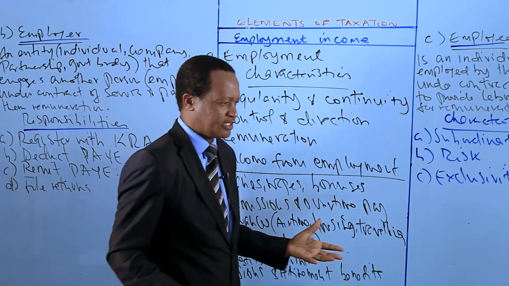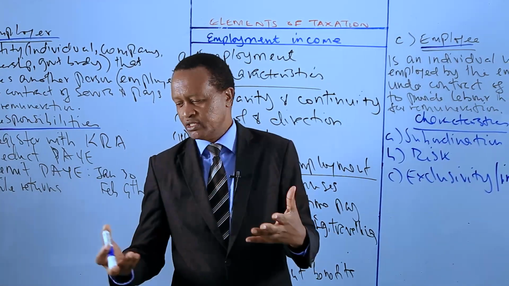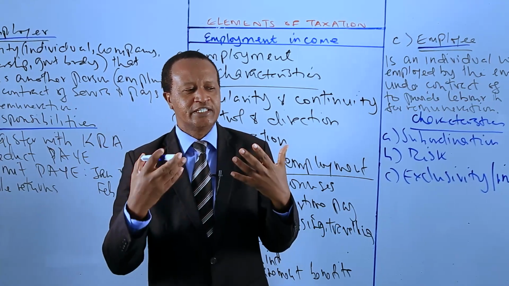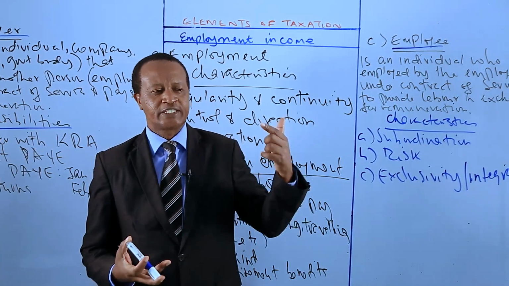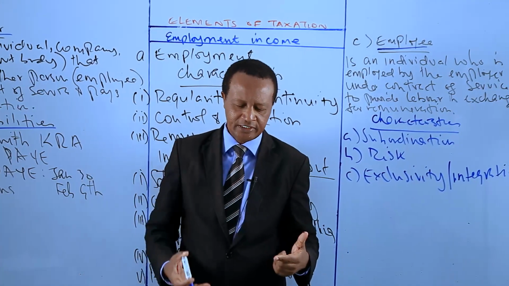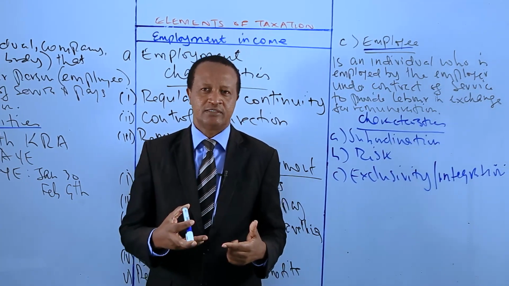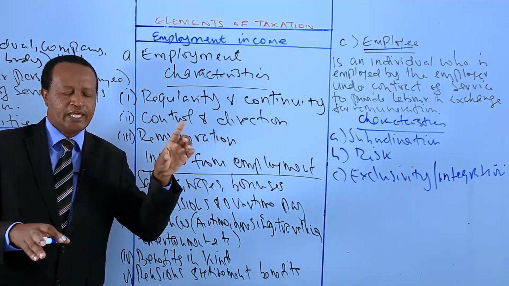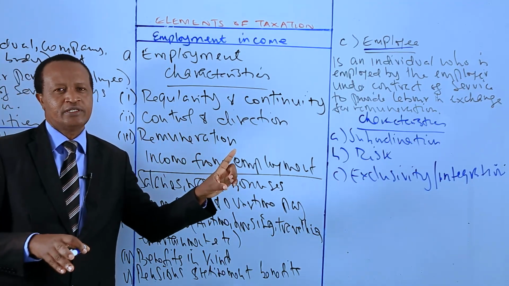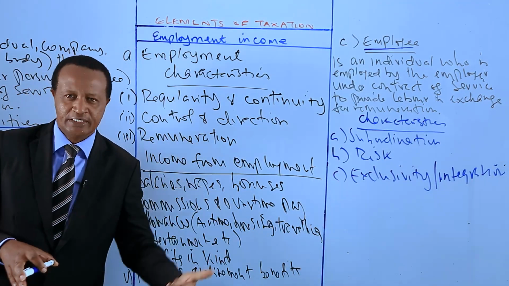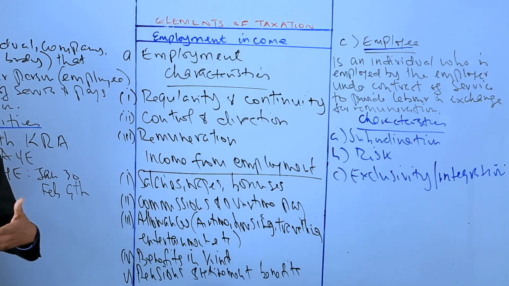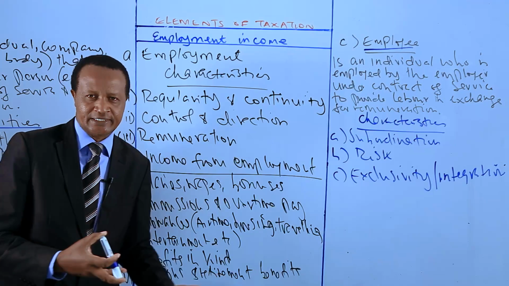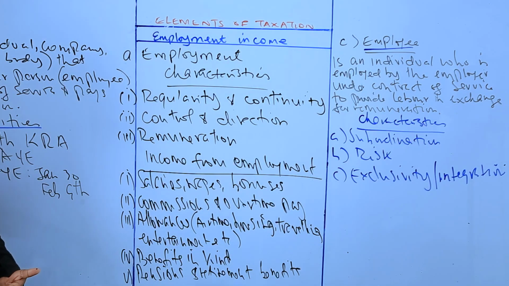We are defining these terms because, candidates, our topic here is employment income, which is a significant category of taxable income governed by the Income Tax Act. So it's important for us to understand these definitions of employer, employee, and employment, which are essential for determining tax obligations, specifically the Pay As You Earn deductions.